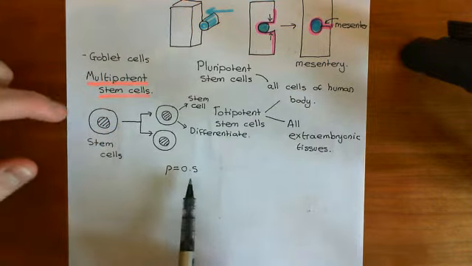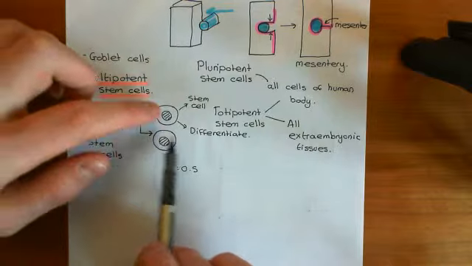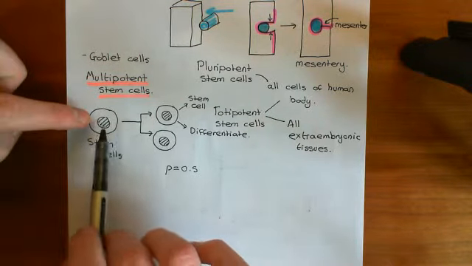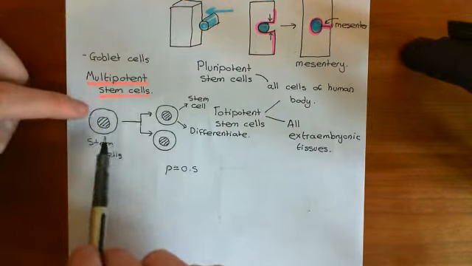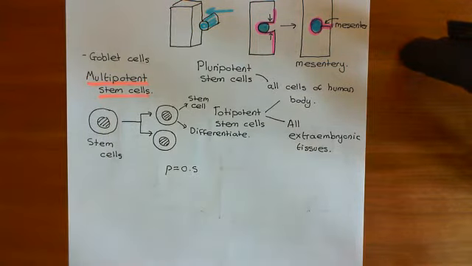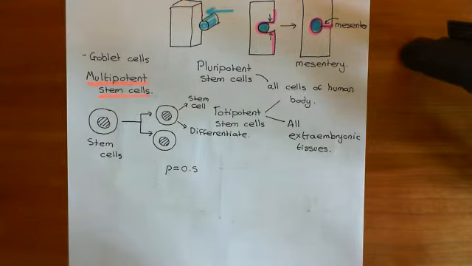And that's exactly what you want, because you don't want them always to differentiate, because then you'll run out of stem cells. You need some of them, or roughly half of them, to remain stem cells so that you don't deplete your population of stem cells. Okay, right. So each of the daughter cells then has this choice to make as to whether it wants to remain a stem cell or whether it wants to differentiate.